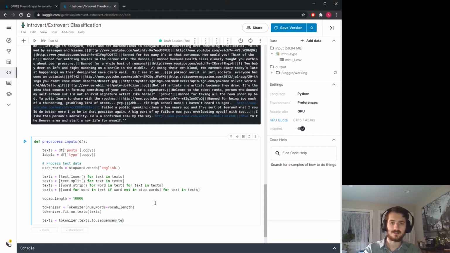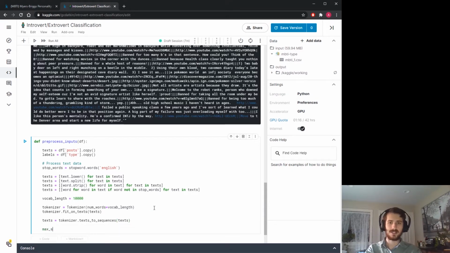So we're going to take our texts, and each one is now a list of words, remember? Each word is going to go to a unique integer given by the tokenizer. And the integers are sorted in terms of frequency. So the most frequent word will be given 1, the next most frequent word will be given 2, and so on.